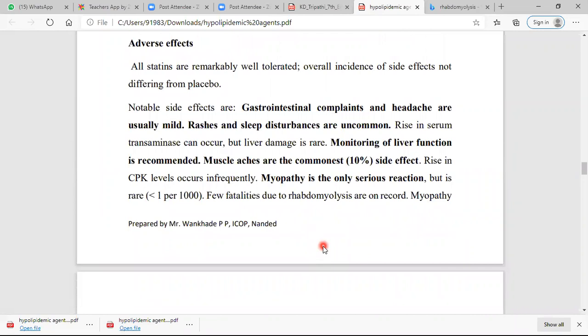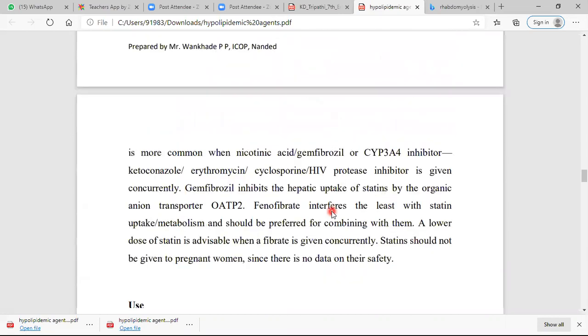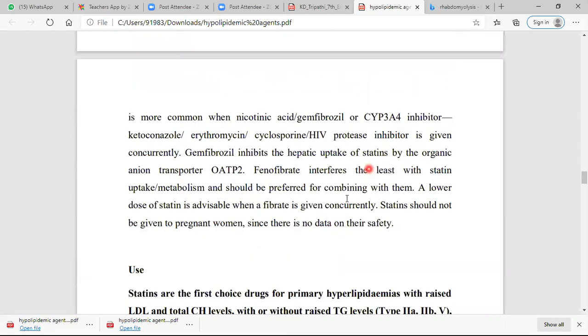Few fatalities of rhabdomyolysis are on record. Rhabdomyolysis means the breakdown of skeletal muscle due to muscle injury. If there is a breakdown of skeletal muscle due to muscle injury, it is called rhabdomyolysis. Also, when this drug is given in combination, it may cause drug interactions.